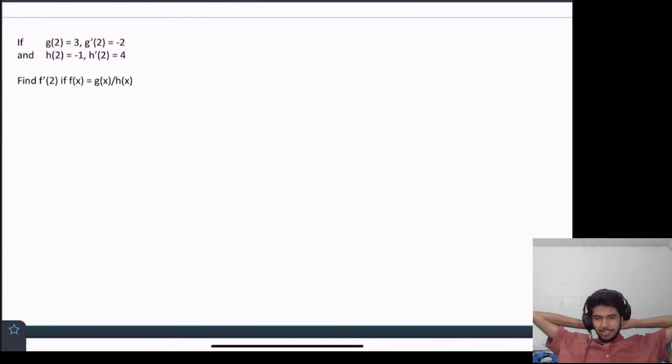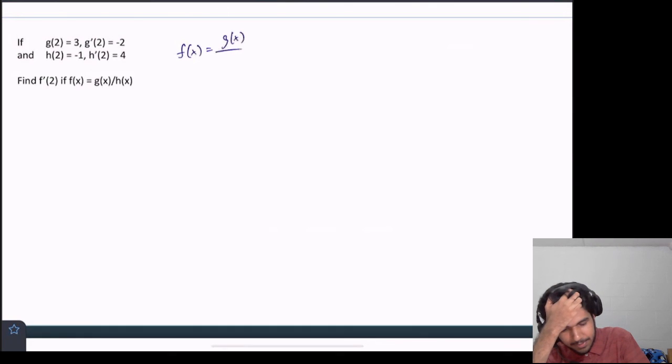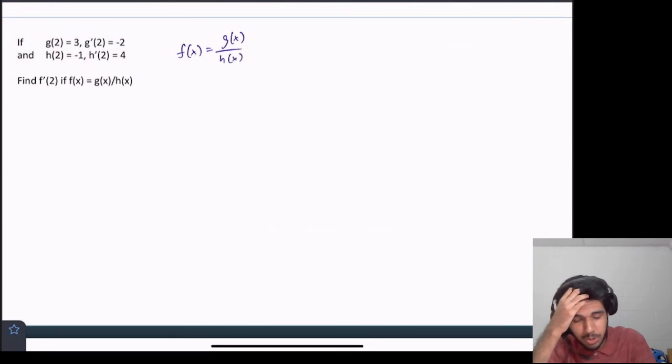All right, do this one next. If g of 2 equals that and that and that and that, find f prime of 2 if f of x equals g of x divided by h of x. Okay, so what's f prime of x? That's just quotient rule, right?